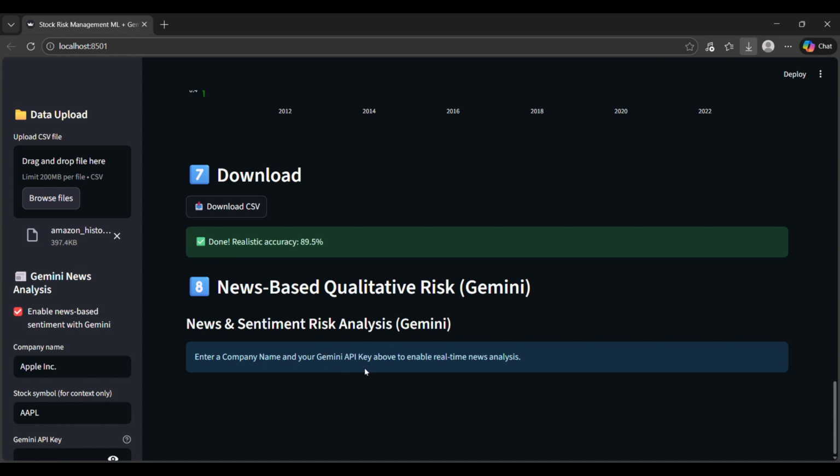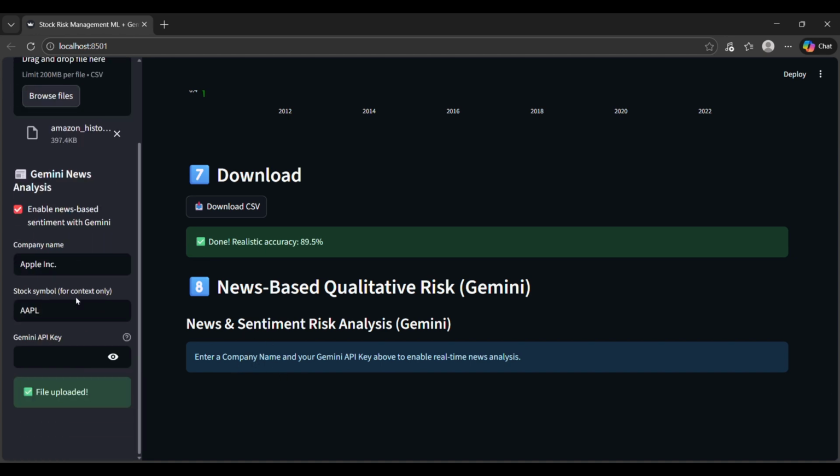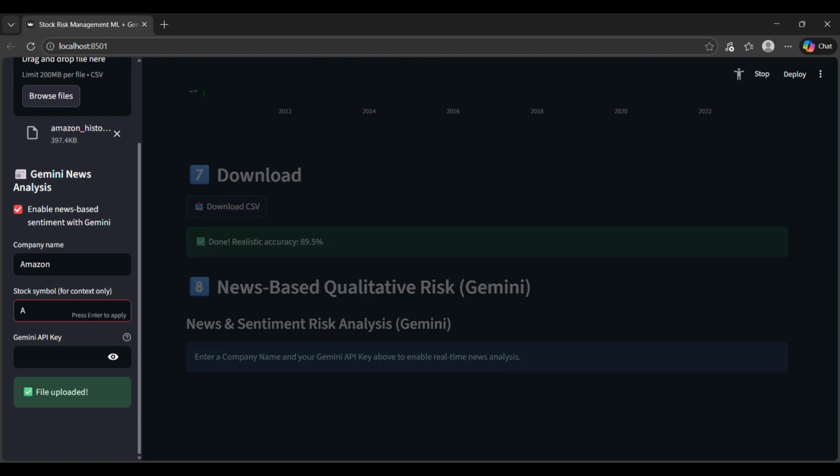Also, we have to do the external market data analysis, that is using this Gemini API key. So how will we be doing it? We have to put the company's name. Company's name is Amazon, and its ticker, as you remember, AMZN. Now we need the Gemini API key.